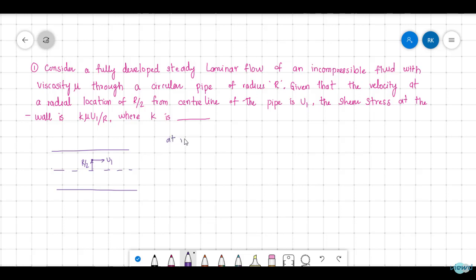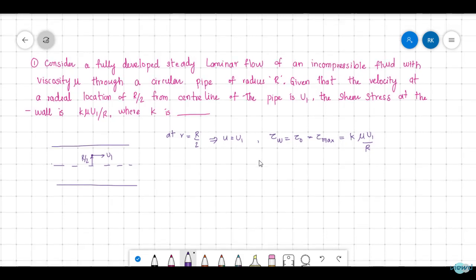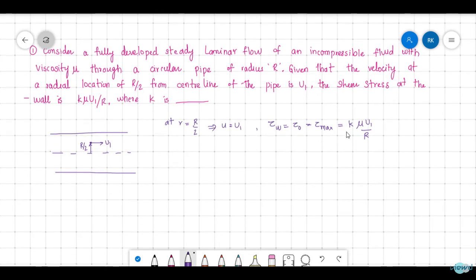So at r is equal to R by 2, u is equal to u1, and also the shear stress at the wall is given. So tau w is equal to tau naught is equal to tau max, which is k into mu u1 by R. We need to find the value of k.